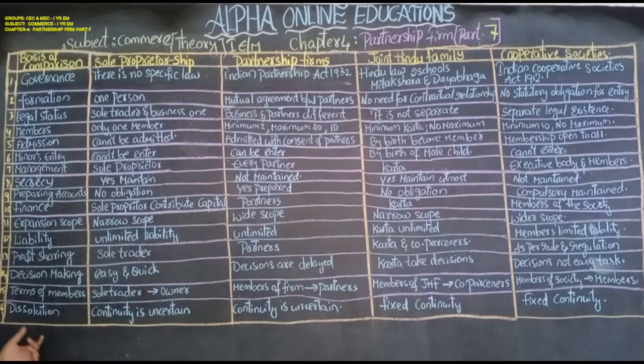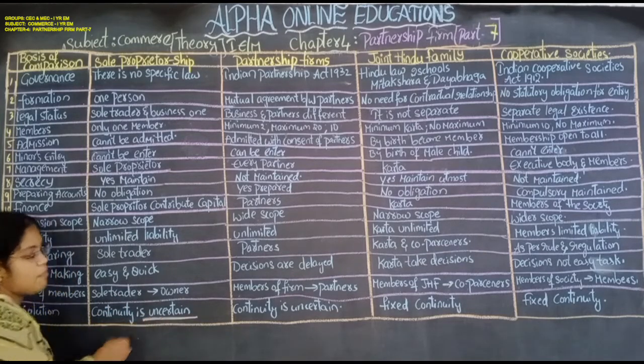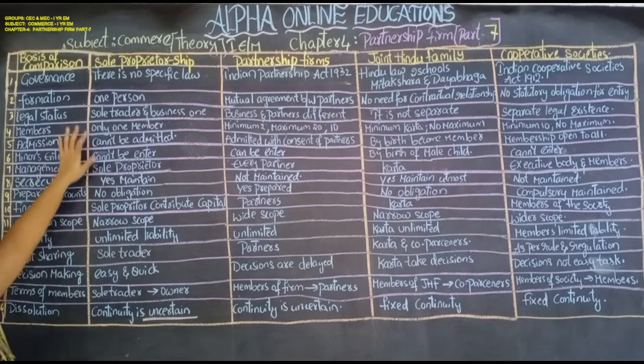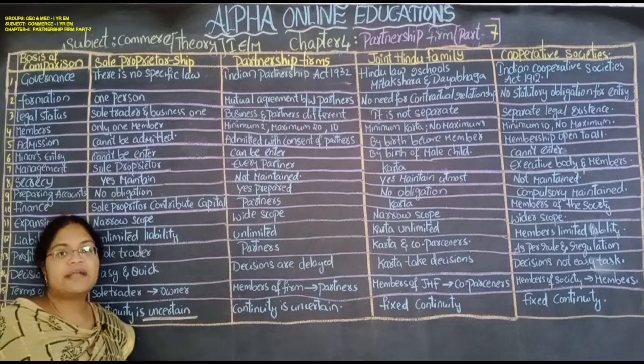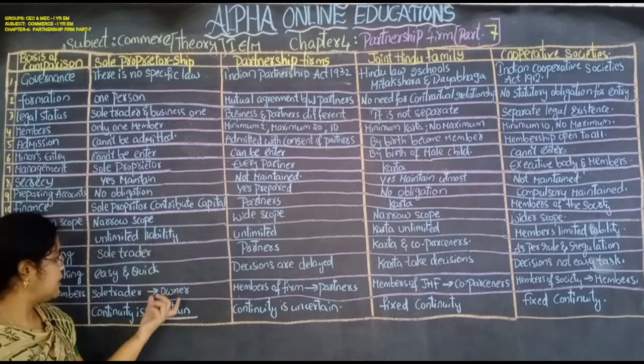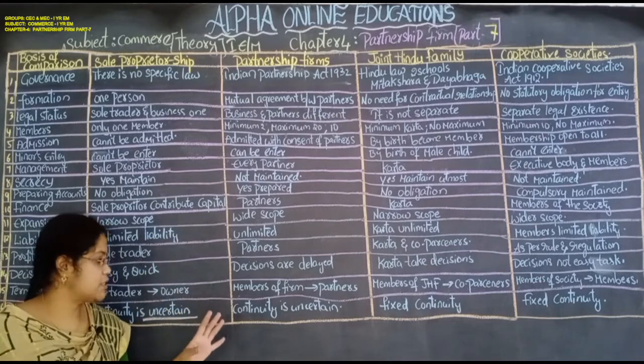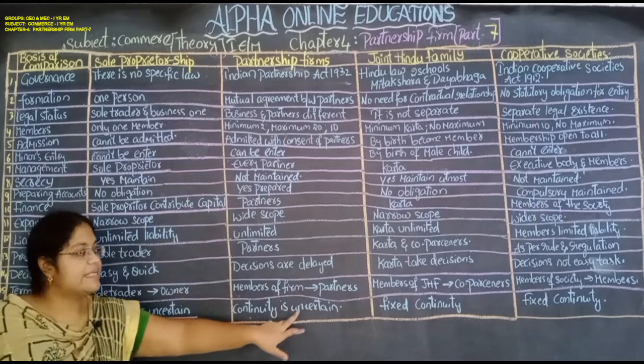Next, dissolution means end of the business. Continuity is uncertain. Uncertain means we don't know when the business is going to stop. It is based on the life of the sole proprietor. If the owner dies, then the business will be closed. Here, continuity is uncertain.